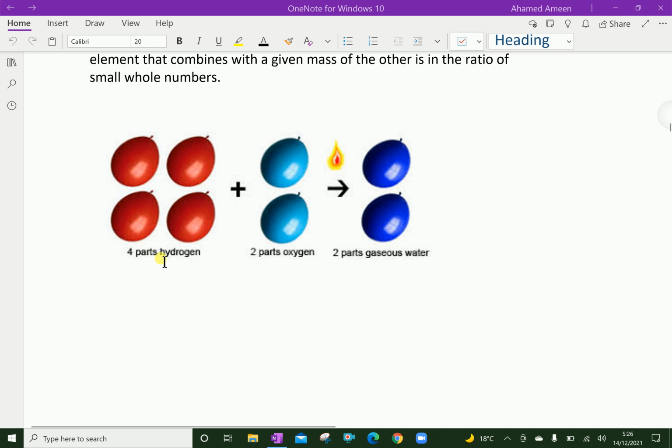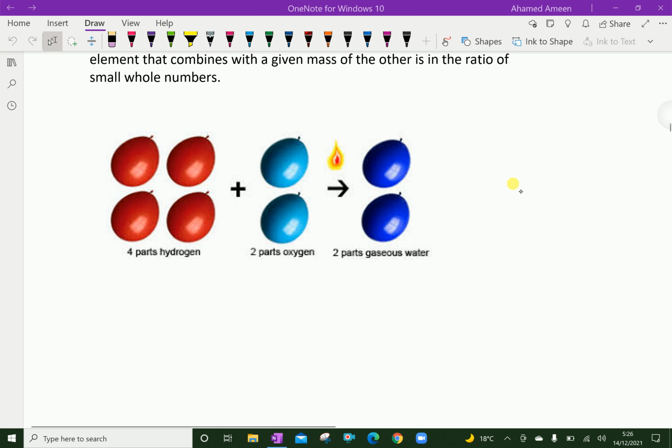Here 4 parts of hydrogen and 2 parts of oxygen give 2 parts of gaseous water. We will write the chemical equation: H2 plus O2 gives H2O. We have to balance it, that is 2H2 plus O2 gives 2H2O.